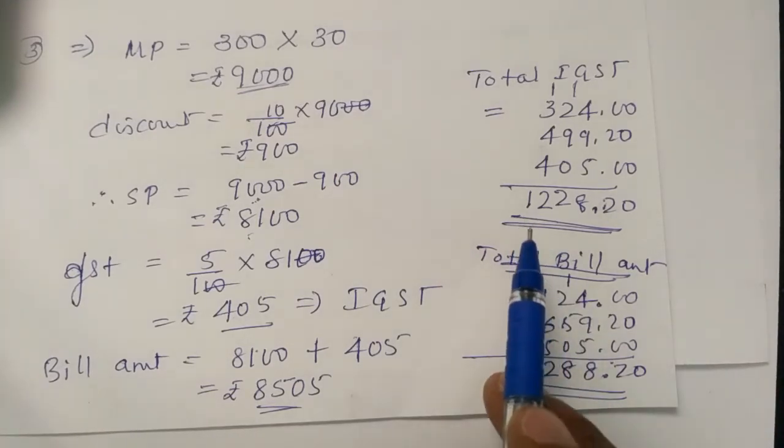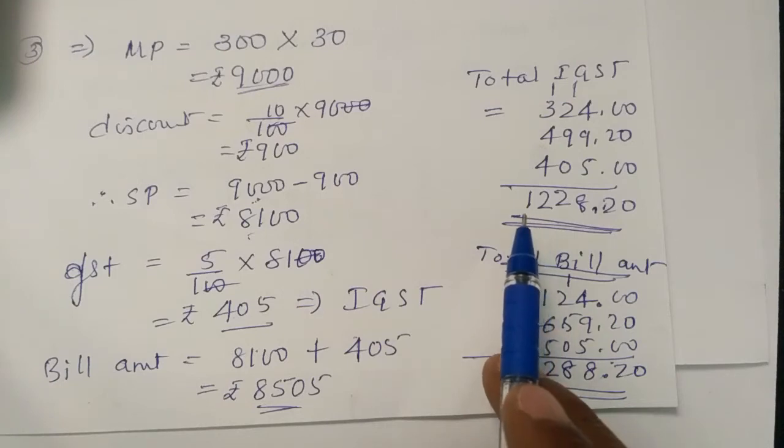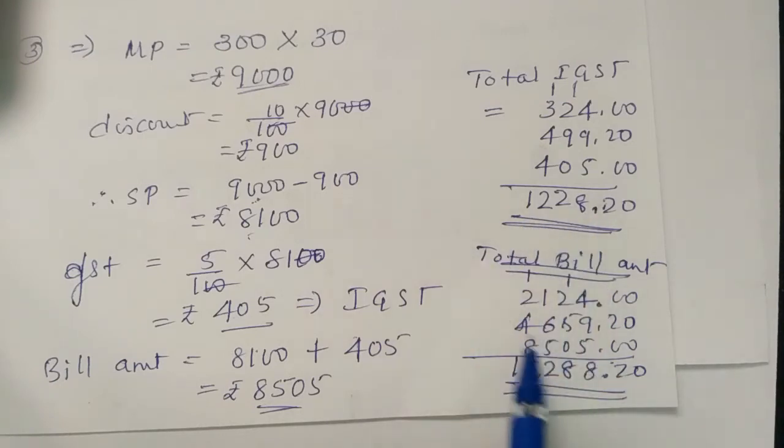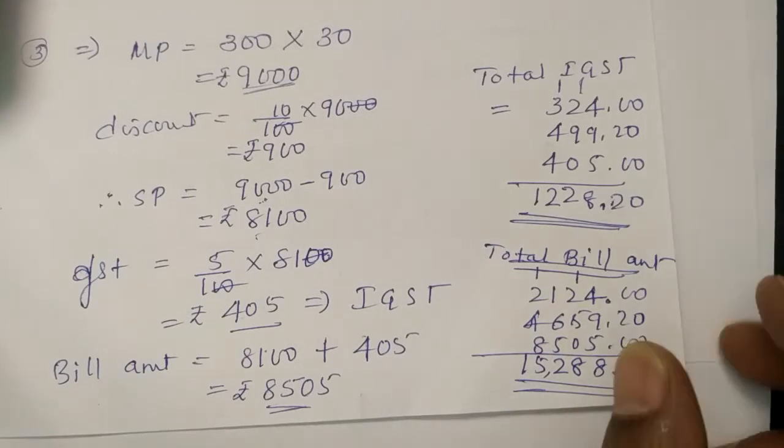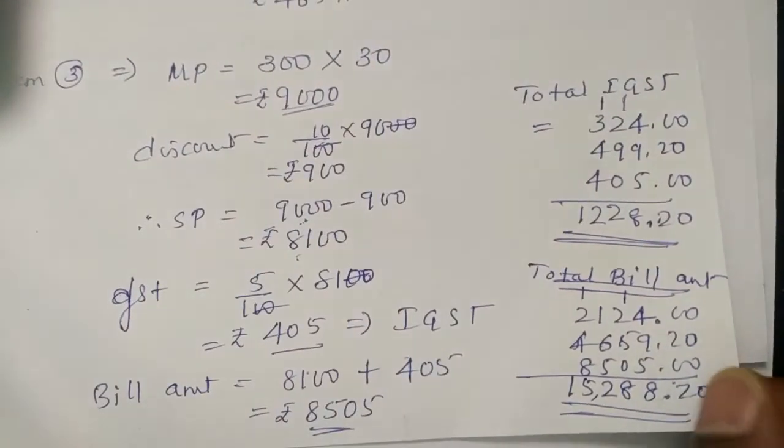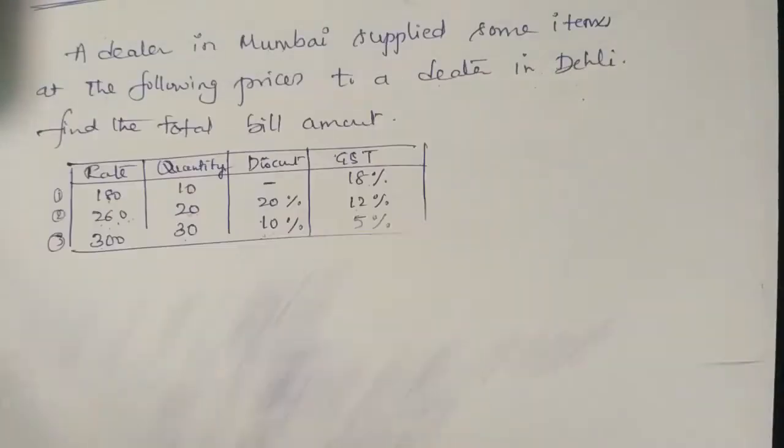Only GST we paid from the 3 item 1228. Including GST, totally we paid 15,288.20 rupees for the 3 item. In this way you can get the IGST problem easily. So this is the tabular column IGST problem, students.